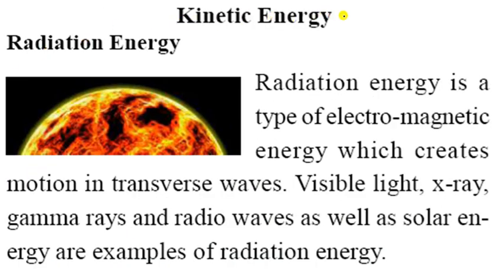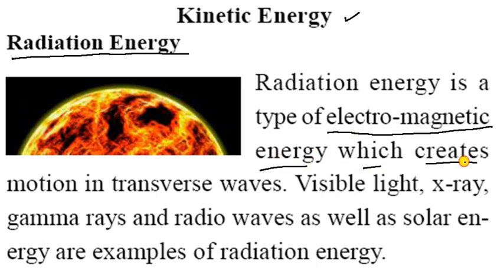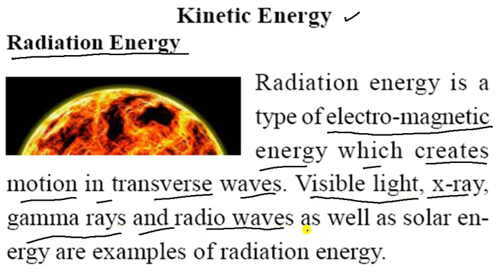Now come to kinetic energy. What are the examples of kinetic energy? Radiation is kinetic energy. Radiation energy is a type of electromagnetic energy which creates motion in transverse waves. Visible light, X-rays, gamma rays and radio waves, as well as solar energy, are examples of radiation energy. So these are radiation energy.